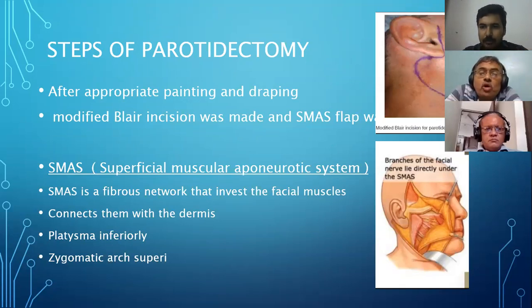Yes, sir. In all cases, it was a modified Blair incision. So in this study, they used a modified Blair incision in all cases. So there was only one incision. Yes, sir. For our interest, which other incisions are used usually?